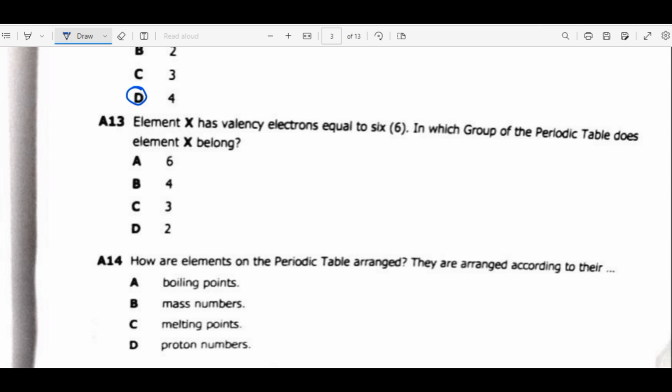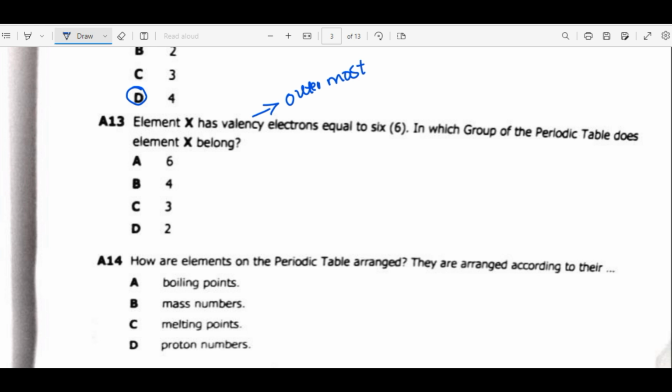13. Element X has valence electrons equal to 6. In which group of the periodic table does element X belong? So what are valence electrons? So the valence electrons are electrons found in the outermost shell of an atom of an element.